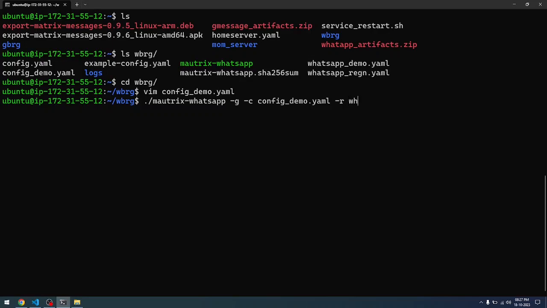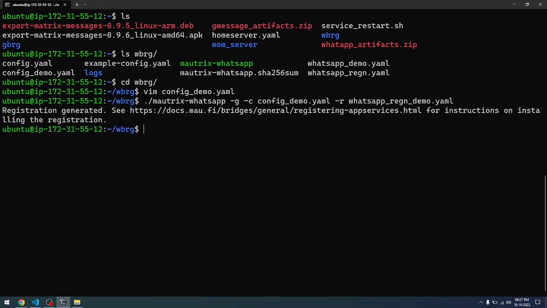In my case, the registration file name I'm using is whatsapp.registration.yaml, and I'm going to make it demo so that you can see what happens. Once I execute this, you will see that the registration completes. It doesn't care that the domain name I have provided is wrong or doesn't exist. It does not matter.